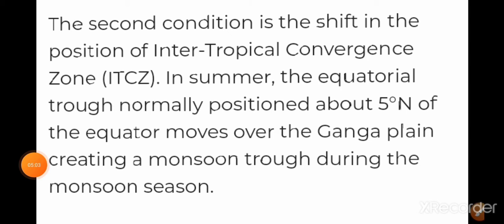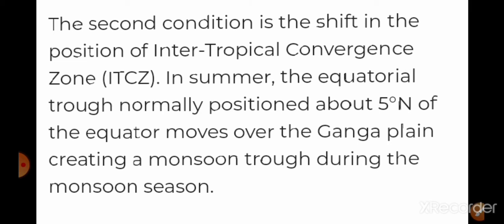Then the second condition is the shift of the position of the intertropical convergence zone or ITCZ. In summer, the equatorial trough, normally positioned about 5 degrees north of the equator, moves over the Ganga plain, creating a monsoon trough during the monsoon season. That means low pressure. As you know, the winds or the air move from a high pressure region to a low pressure region.